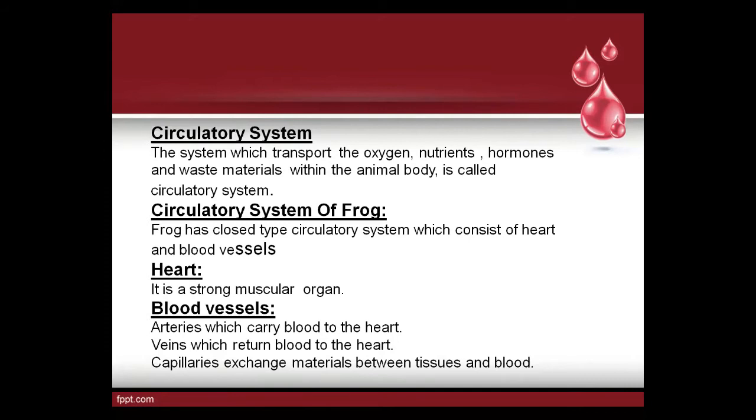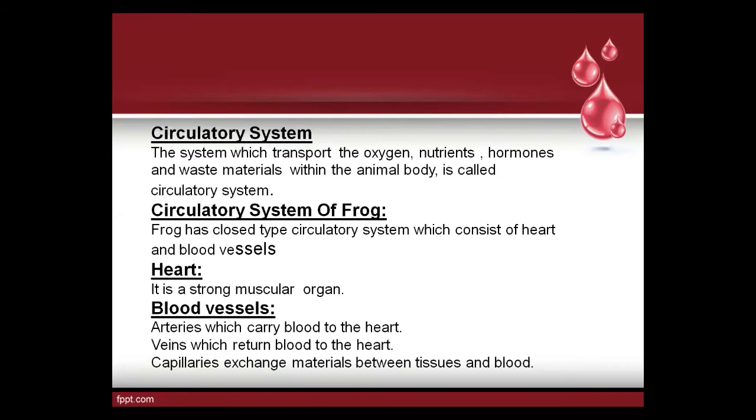This is the main difference. Arteries are supplying oxygenated blood, veins are taking blood back towards the heart, but this blood is deoxygenated. Capillaries are very fine blood vessels, and they exchange material between tissues and blood. These are the three types of blood vessels present in the frog circulatory system.